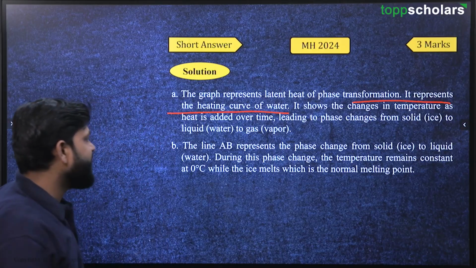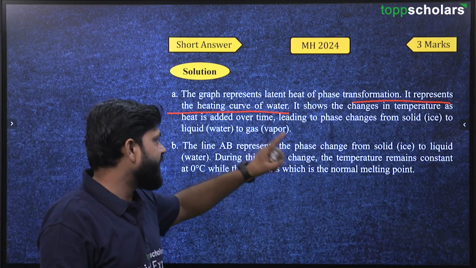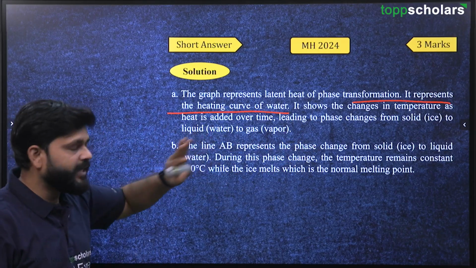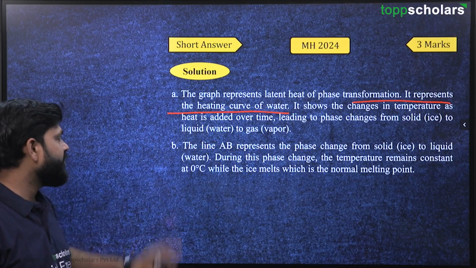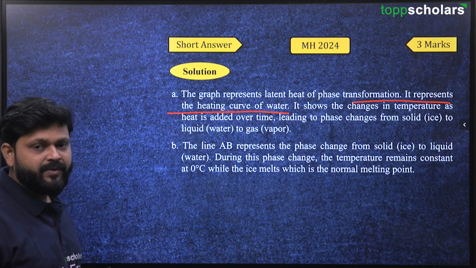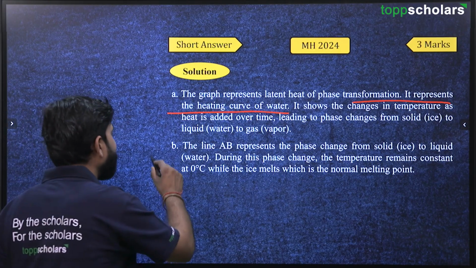It shows the change in temperature as heat is added over time, leading to a phase change from solid ice to liquid water or gas vapor. So, we can write like this. Now, as this is a 3-mark question, we have to write in statement form. Now, the second part.